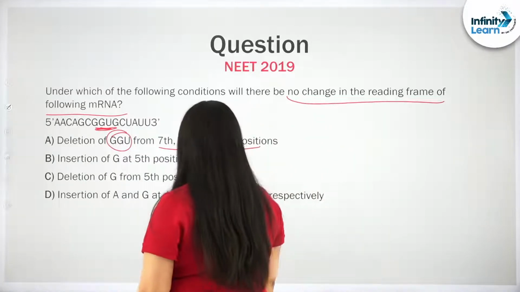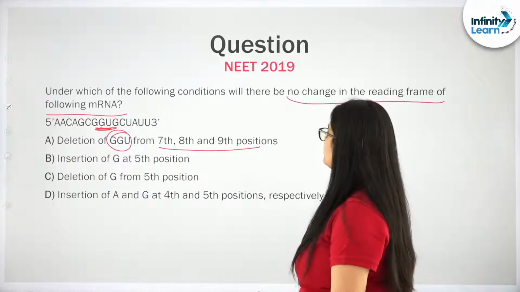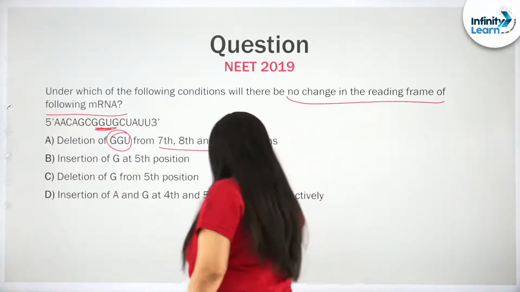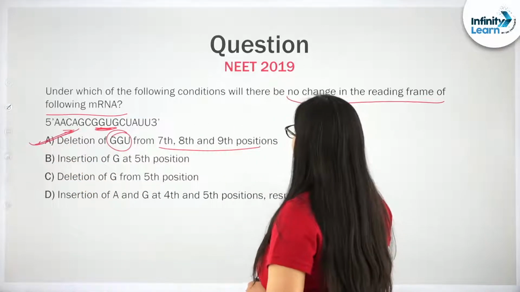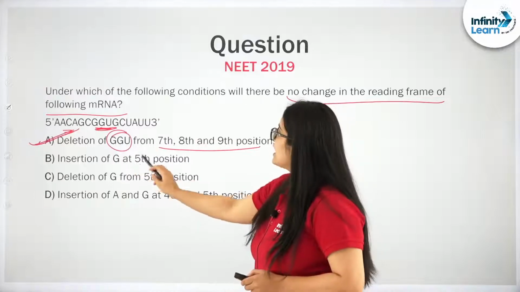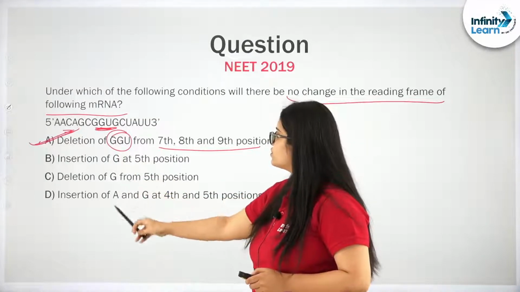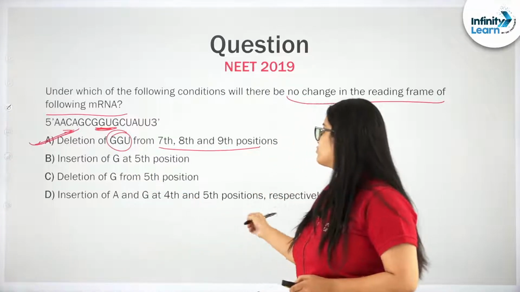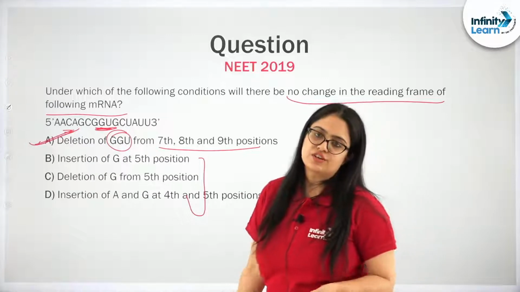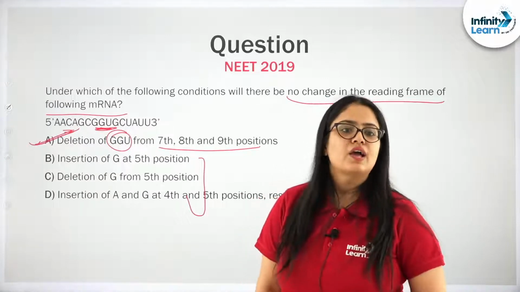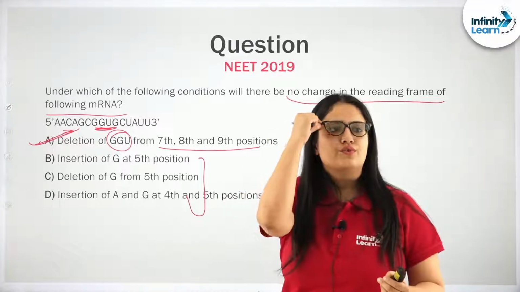Now let us understand the next question, students. I hope you must have got the answer. Next question: insertion of G at fifth position, deletion of G at 5th position, and insertion of A and G at 4th position. All of this will lead to frame shift, insertion or deletion mutation. I hope this question is now pretty easy for all of you.